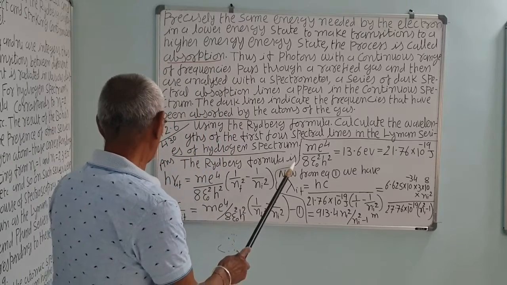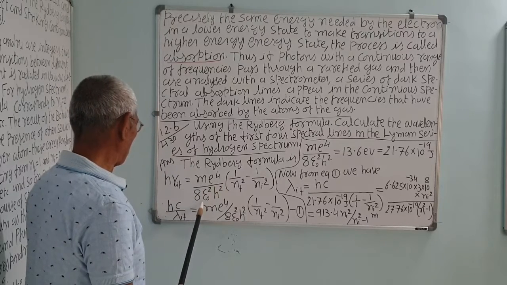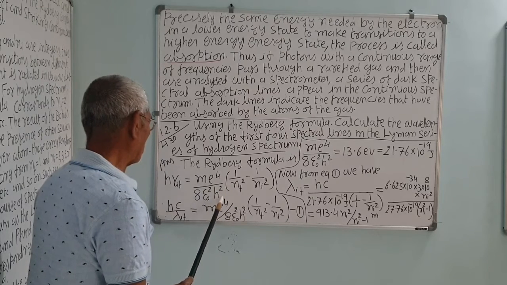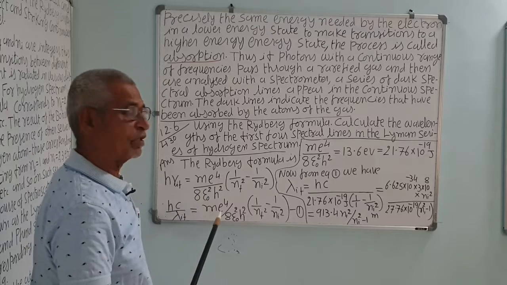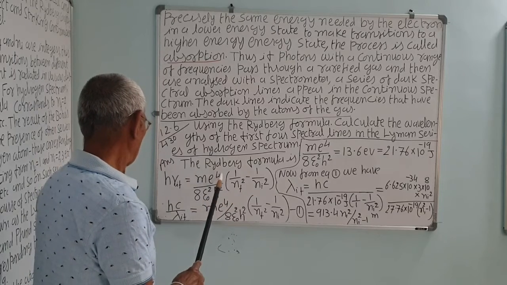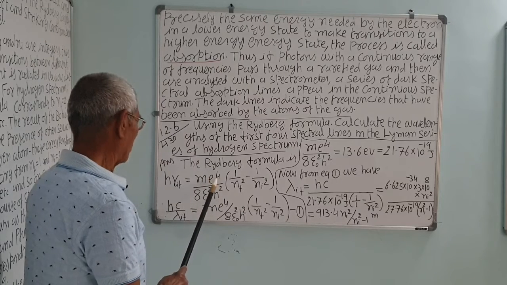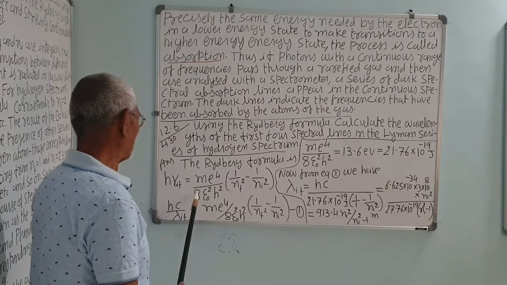So the Rydberg formula, we know, h nu_if is equal to me^4 upon 8 epsilon_0^2 h^2, and this value is 13.6 electron volt. This is when n^2 is equal to 1 in the energy equation of Bohr's model. This energy equation we have seen, this value is 13.6, so you can calculate it.